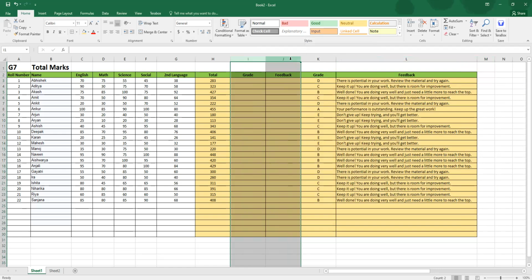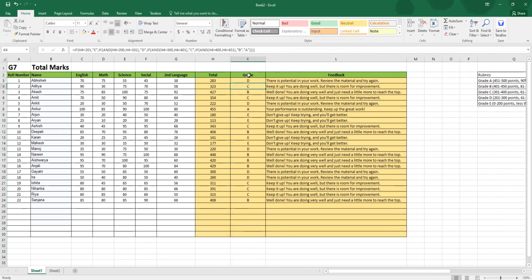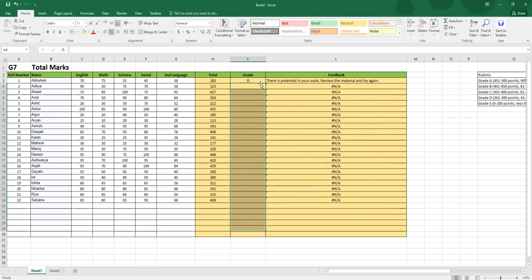I'm going to hide these two. I don't need that. Okay, so here we go. I have the grade and the formula. All this is automatic. Okay, so let's just remove that. Oh, okay, we'll come to that.